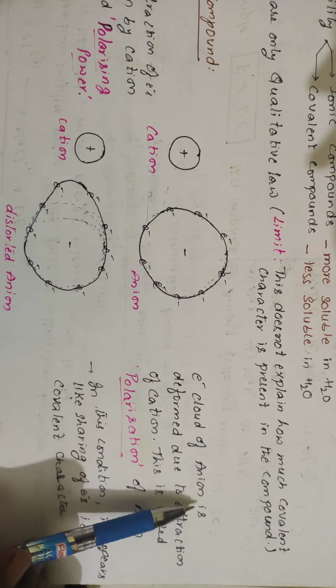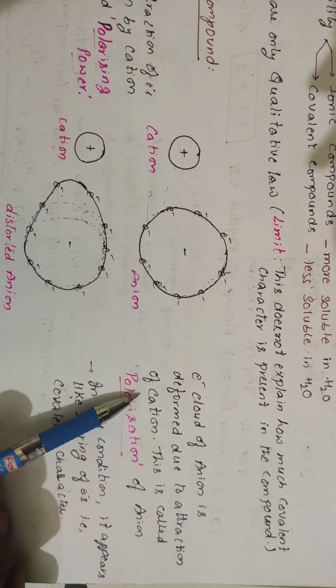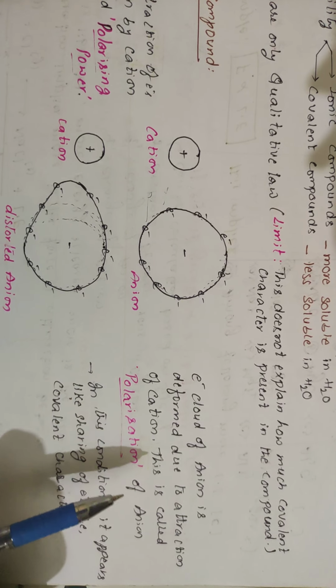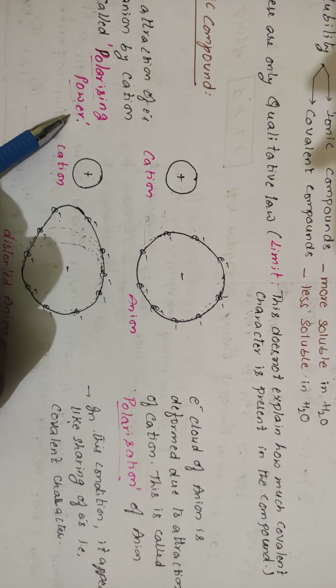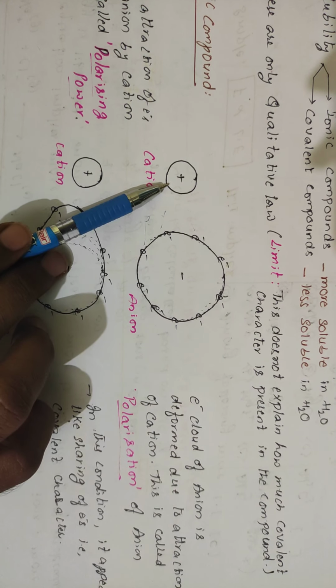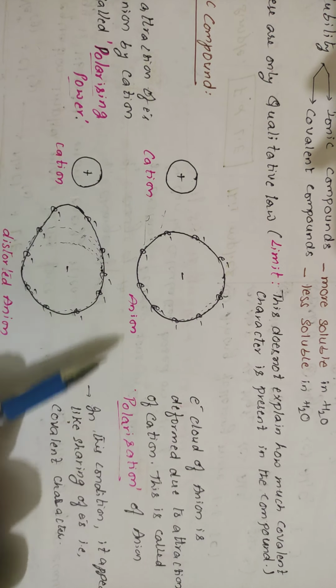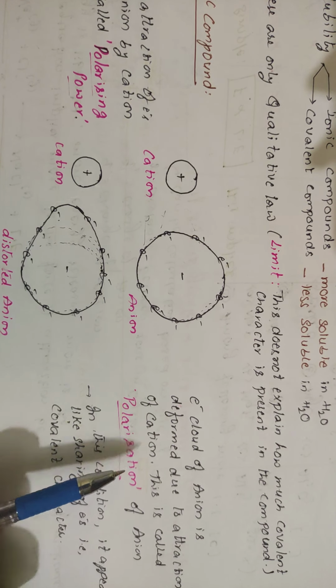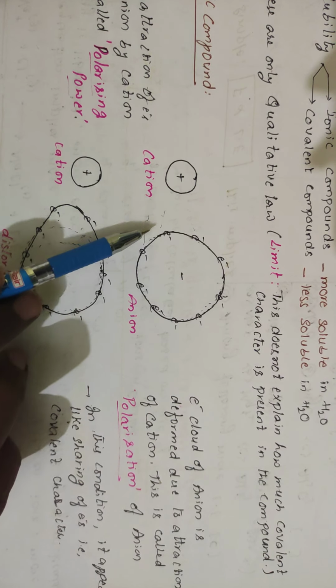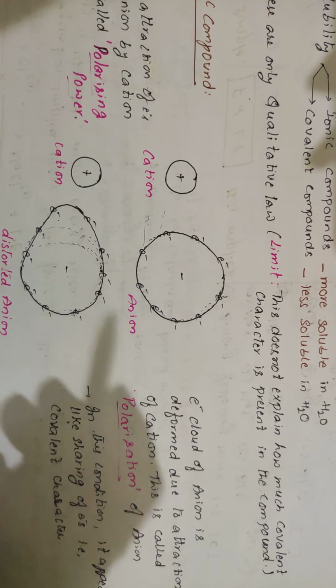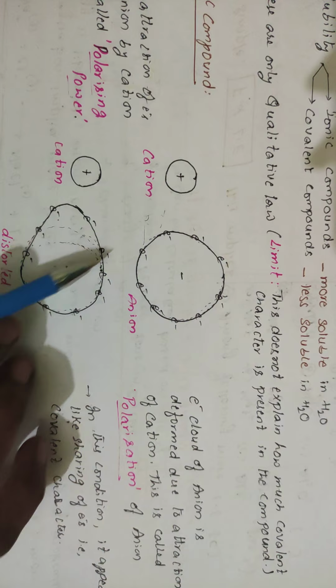And the electron cloud of an anion is deformed due to the attraction of the cation. This is called polarization, and it is with respect to the anion. Polarizing power is the capacity to withdraw the electrons by the cation. Polarization means the capacity of the anion to get deformed by the attraction of the cation.